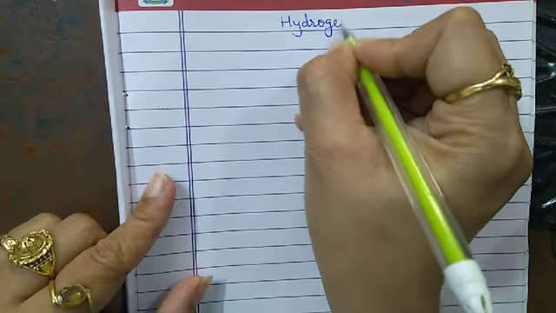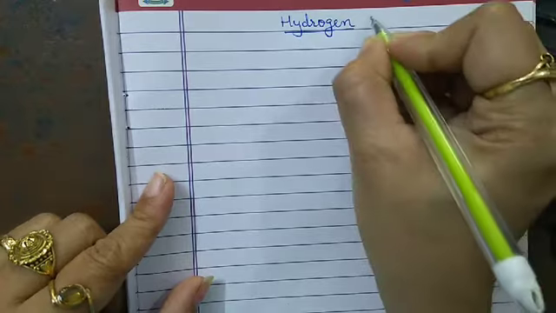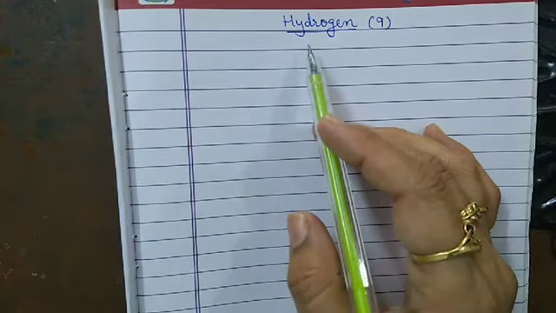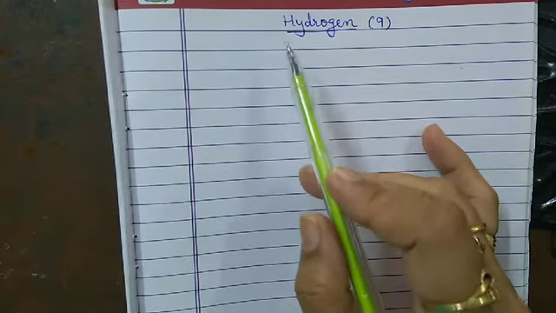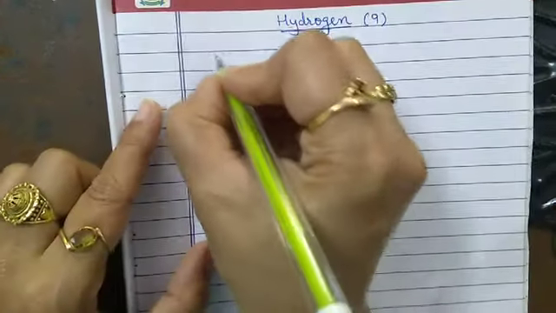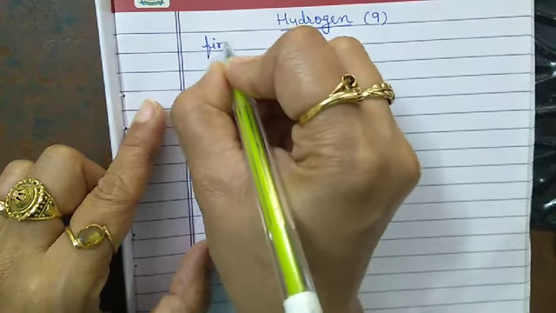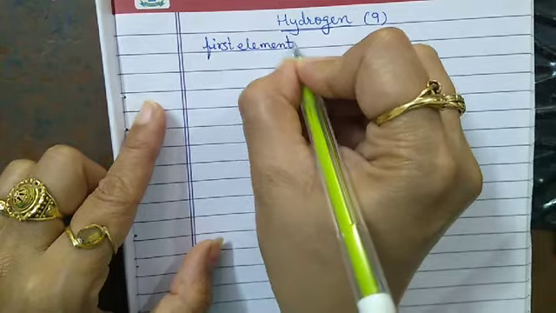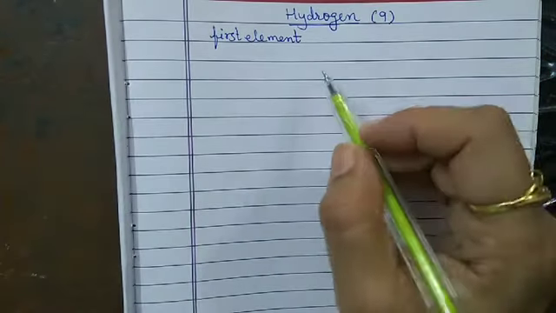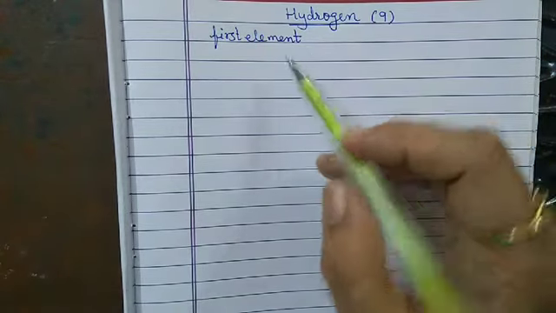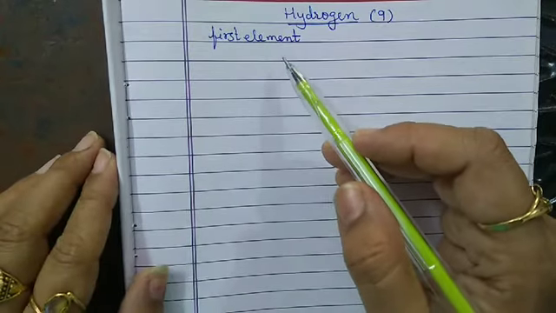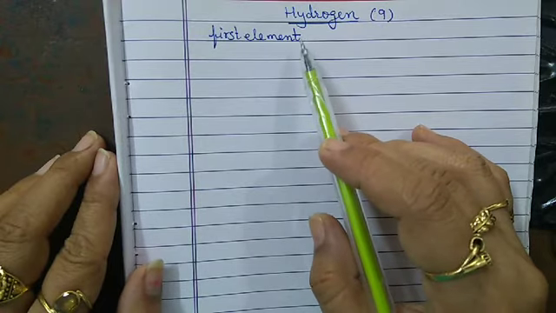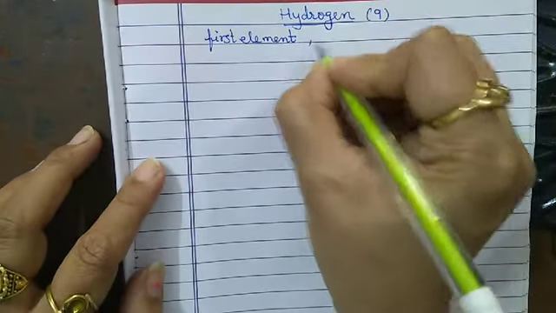Lesson 9 is hydrogen. This is lesson number 9. Today I am going to start the lesson on hydrogen. We all know very well that hydrogen is the first element of the periodic table, and it is the lightest element known in the periodic table, and it exists as a